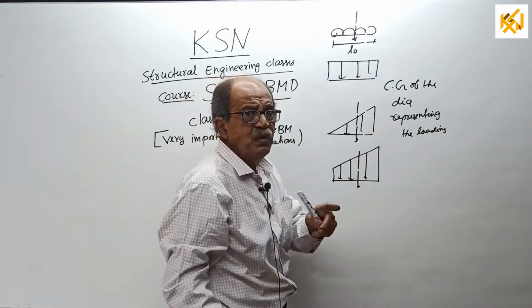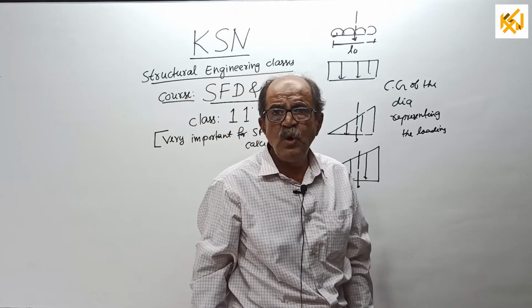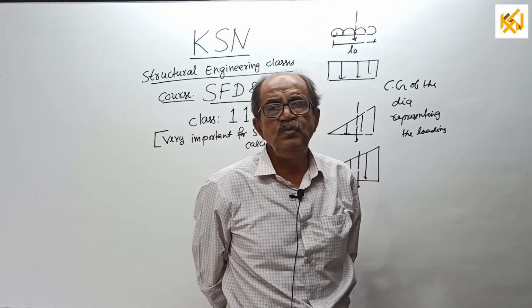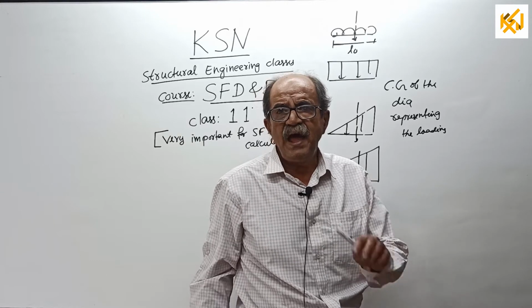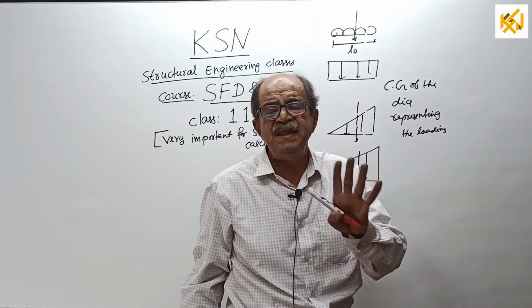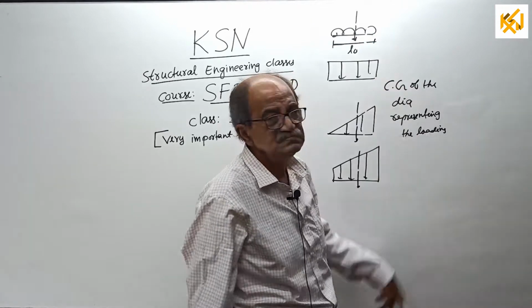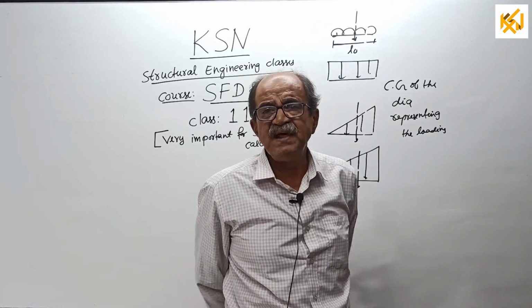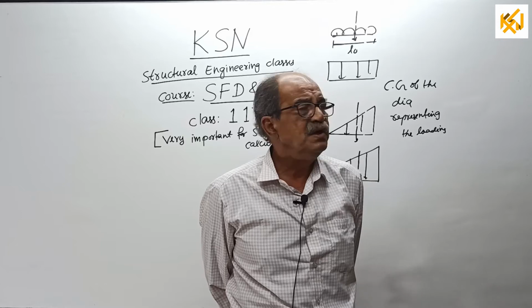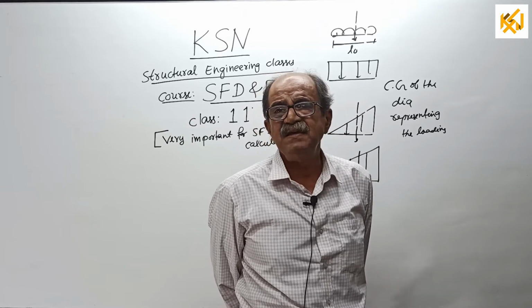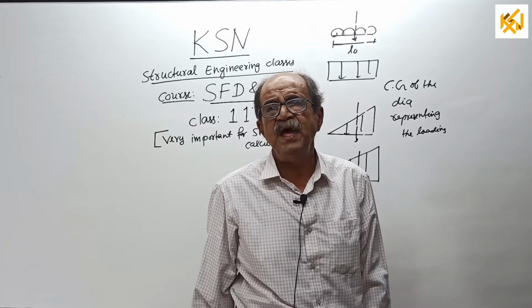Representing the load, or representing the loading. And one more thing I told you, the total load will be equal to average or mean intensity into loaded length for all the cases. Or, a further simple way you can easily understand, it is the area of the load diagram.